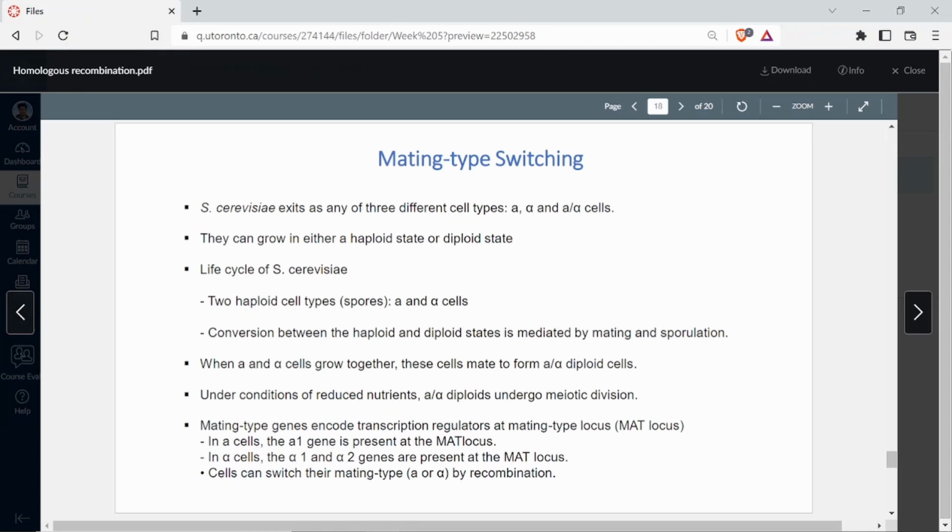Right? Now there is conversion. There is a conversion possible between the haploid and the diploid states, which is mediated by mating and spore. So mating means, for example, if there is a mating between A and alpha, it can form A alpha. This is a kind of state which can be formed. So haploid can become diploid. Now when A and alpha cells grow together, these cells mate to form A alpha diploid cells. And under the conditions of reduced nutrients, these diploids undergo meiotic division. So it is basically the stress condition where you have reduced nutrients available for the yeast that your A alpha cells can undergo meiotic division.